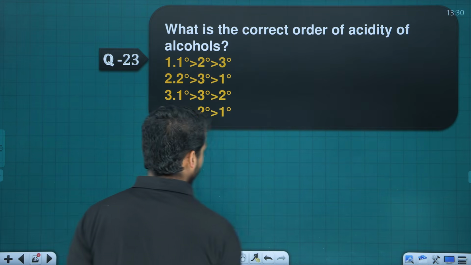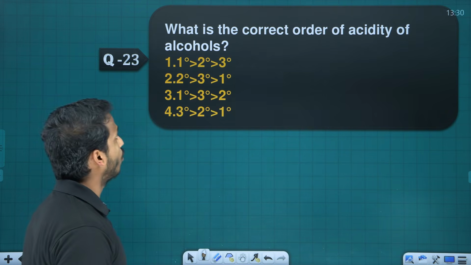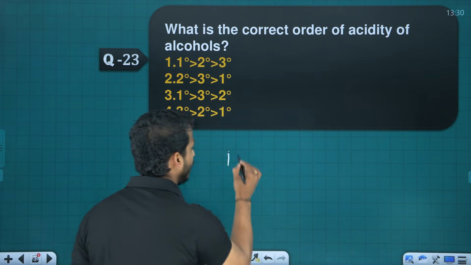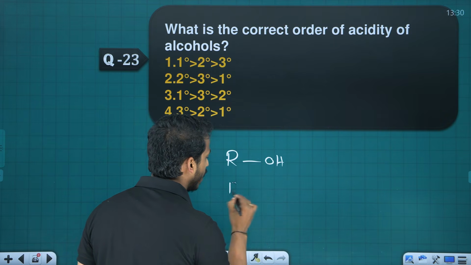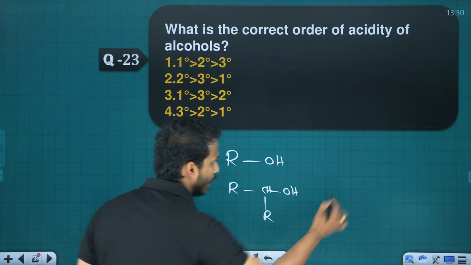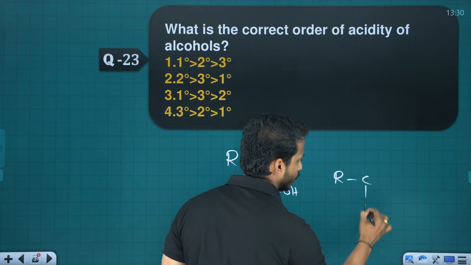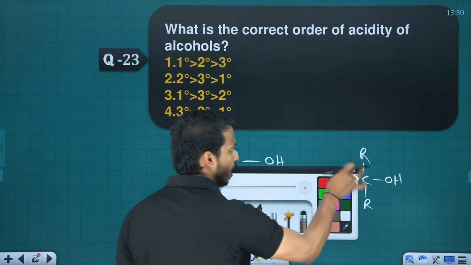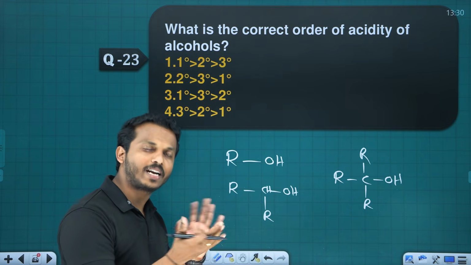Next one. What is the correct order of acidity of alcohol? Which alcohol is more acidic? Let me take a primary alcohol, a secondary alcohol, and a tertiary alcohol, right? Which alcohol is more acidic? Can you say, dear? What is the difference between primary, secondary, tertiary alcohol?